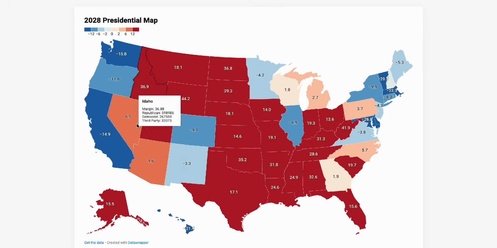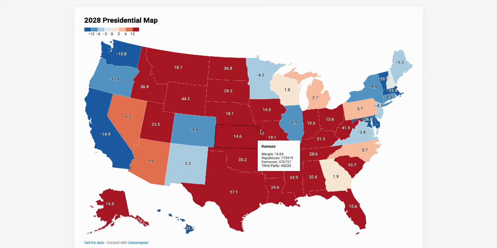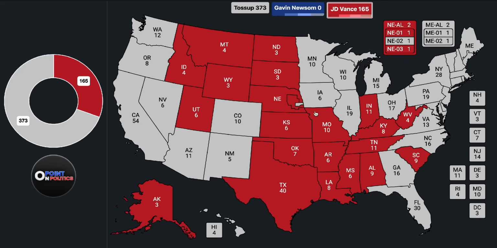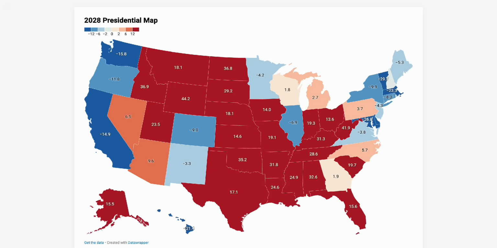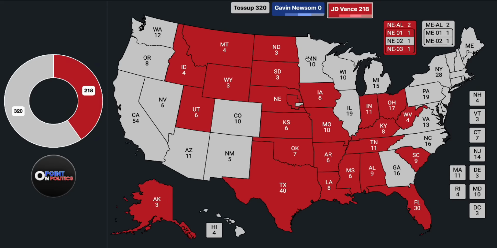Oklahoma, Arkansas, Louisiana, Mississippi, Alabama, Tennessee, Kentucky, West Virginia, South Carolina, Missouri, and Indiana are all in the safe column, including Alaska. Texas, Iowa, Ohio, and Florida are all in the plus 12 column for the Republican Party. Maine's second district won't be in the plus 12 column. It'll probably be a 10 to 11 point win for the Republican, J.D. Vance.